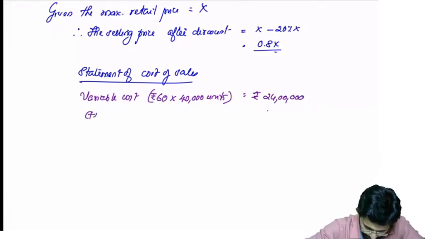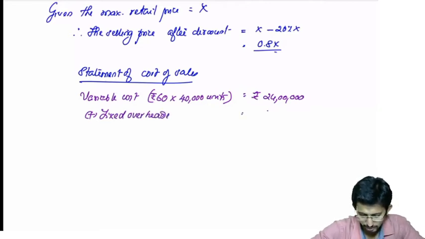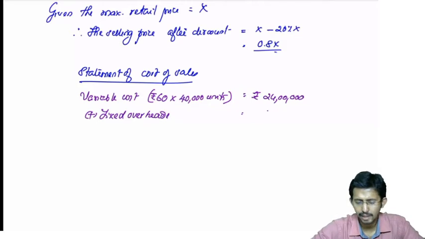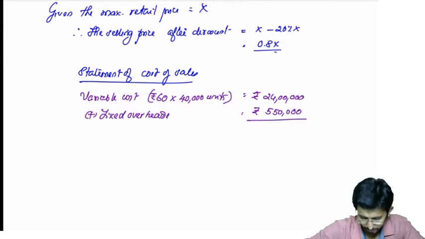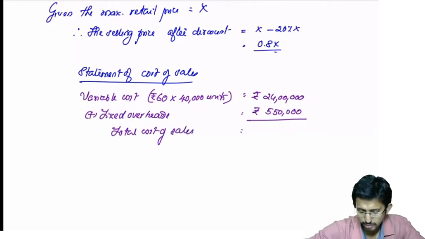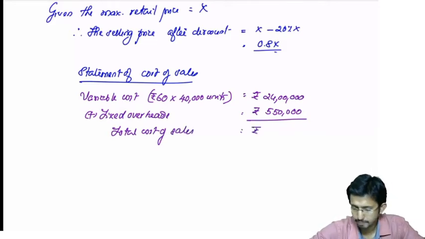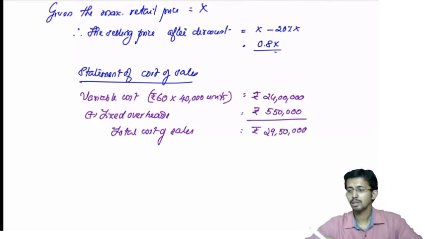Then add fixed overheads. What is the fixed overheads? Fixed overheads 5,50,000 it is given. Therefore, total cost of sales is given to be how much? 29,50,000.